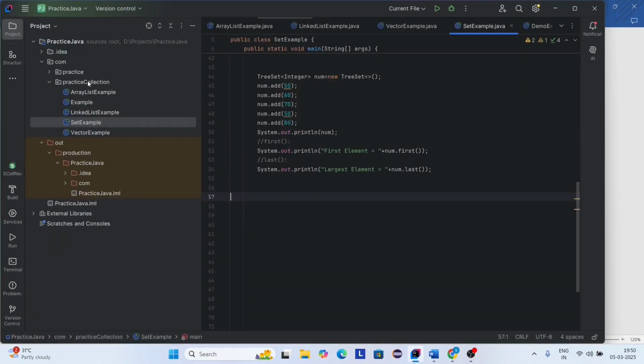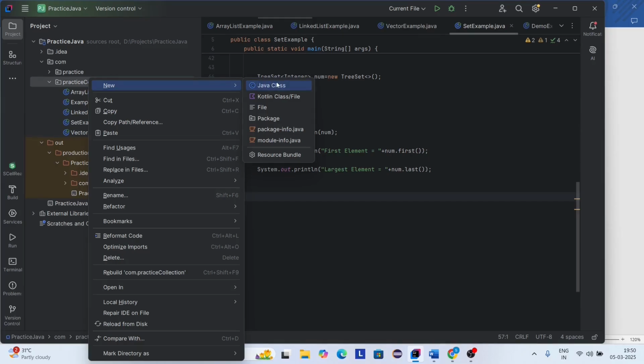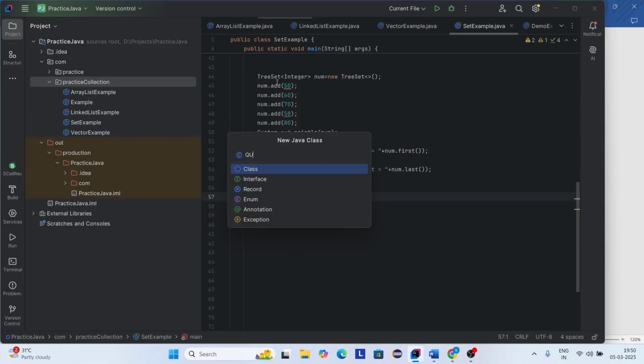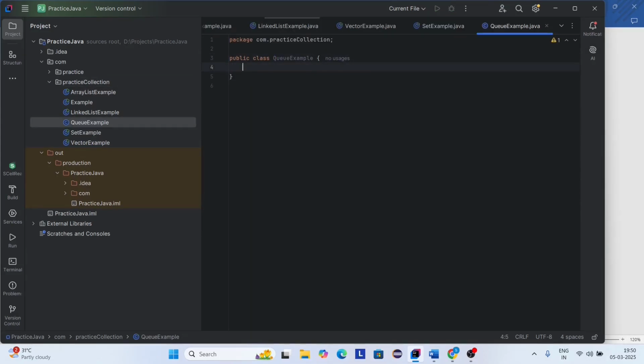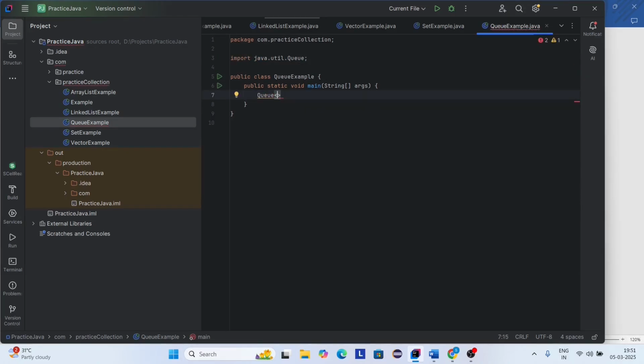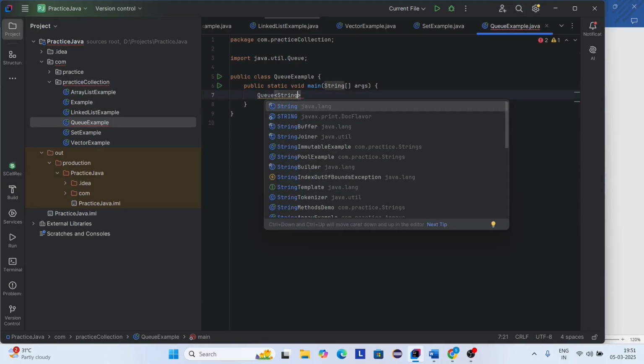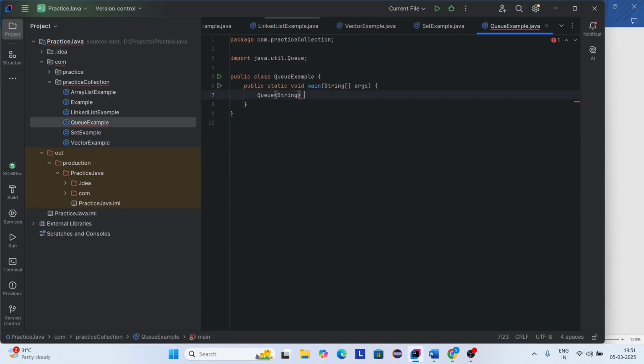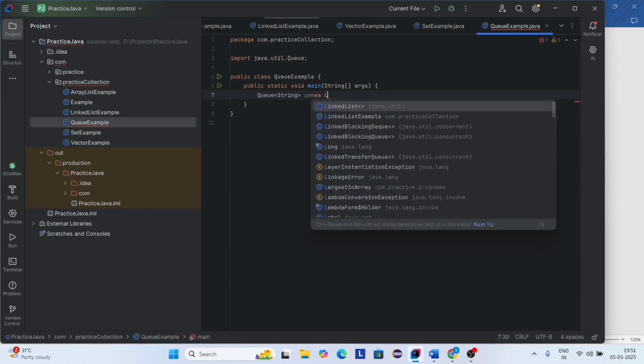Now I want to create a new class. Here I am giving the name as QueueExample. So I quickly create a main method. Inside this method, I am creating a queue using LinkedList. So Queue, here I am giving the type as String, queue equals new LinkedList.